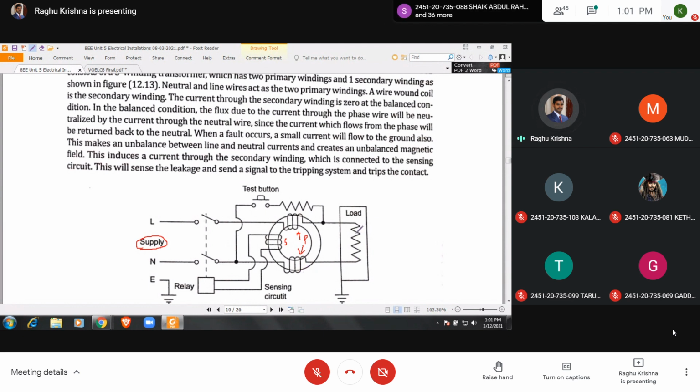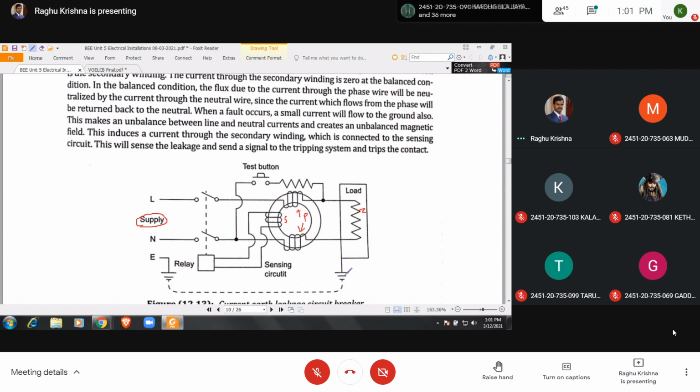Suppose if an earth fault occurs, suppose if this touches the frame, some current will be flowing through this one. So some current will be flowing to the frame, and here these two will not be equal. In that case, you are going to have some flux. That flux will induce EMF in this secondary. Okay, and this secondary is connected to a relay, and this relay will operate, and it will open the contacts, and the supply will be disconnected to this load.